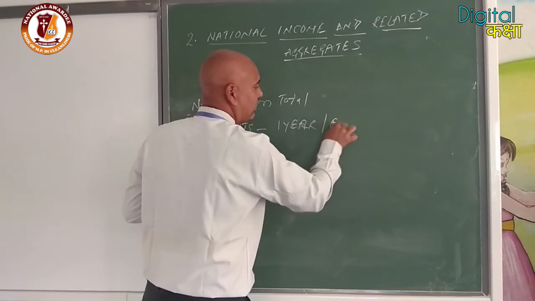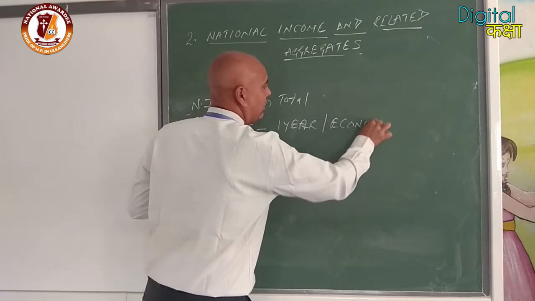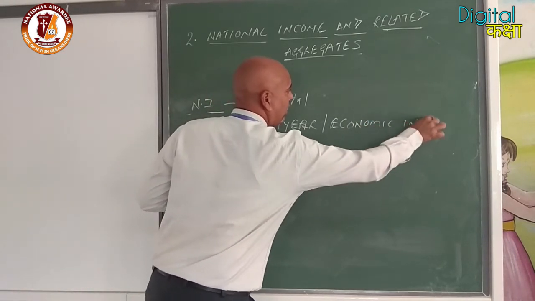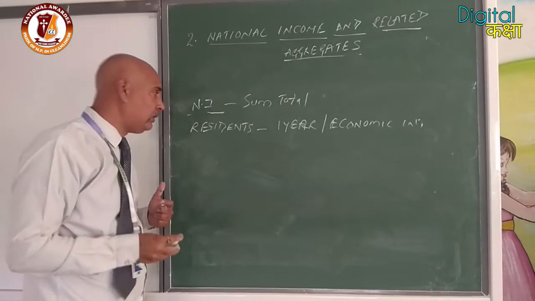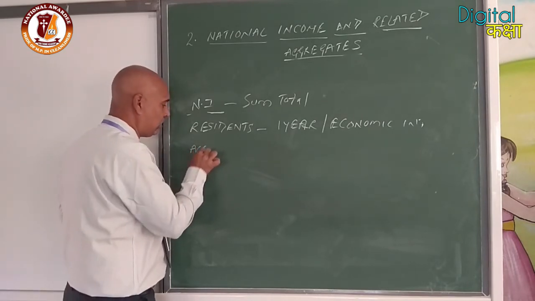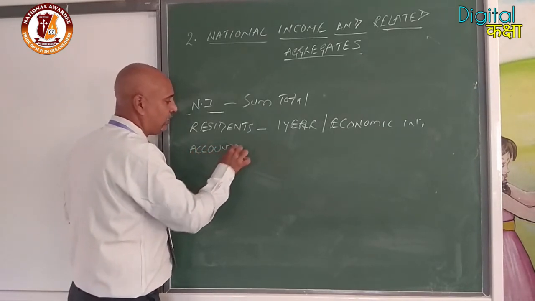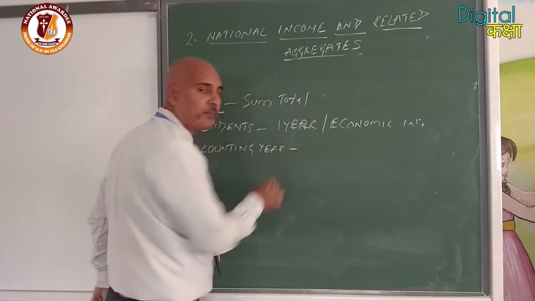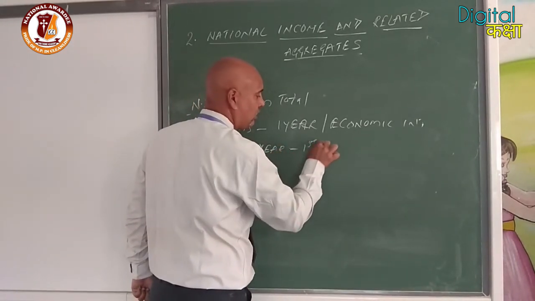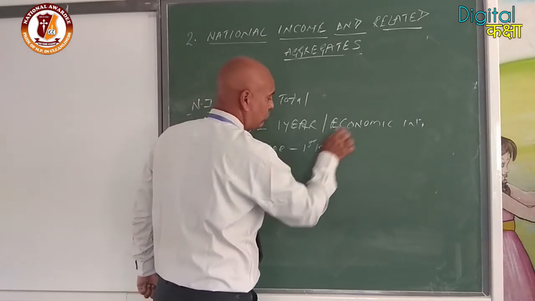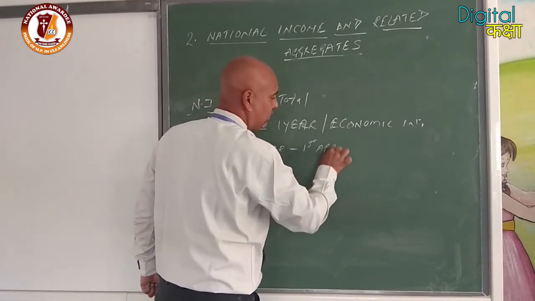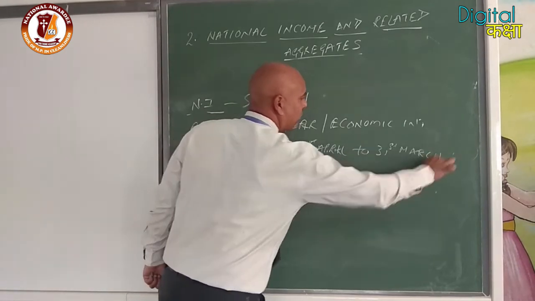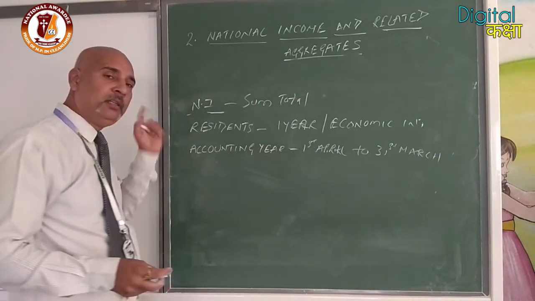Who will be considered as residents? Those who normally reside in our country for at least 1 year and have economic interest. Clear? We have discussed that in the definition.